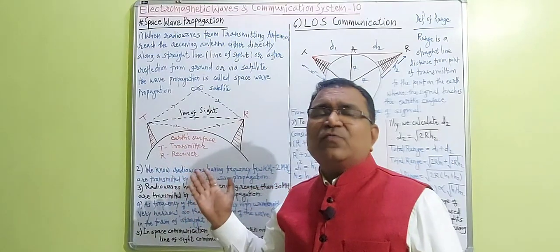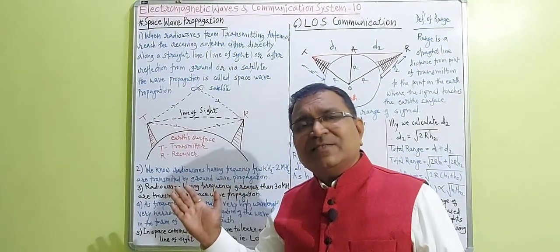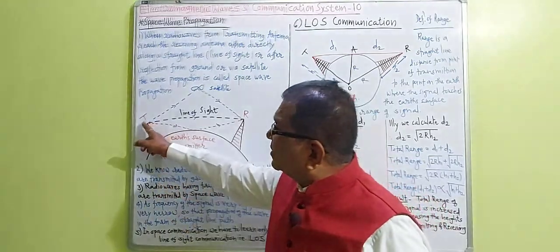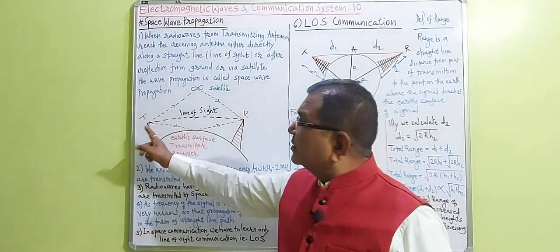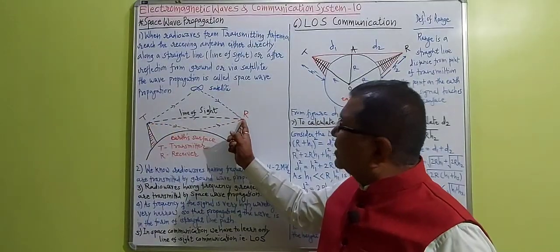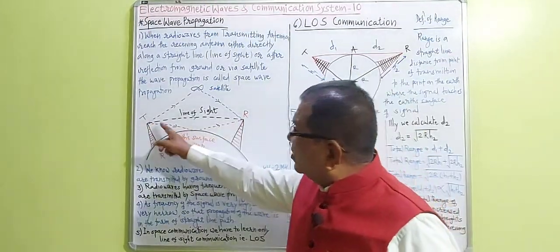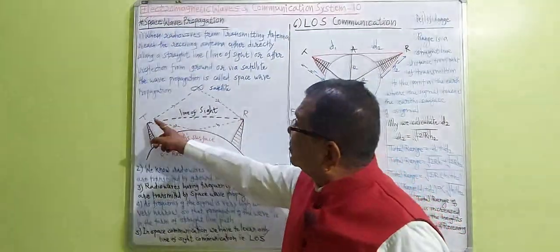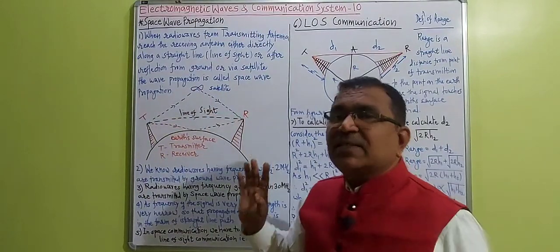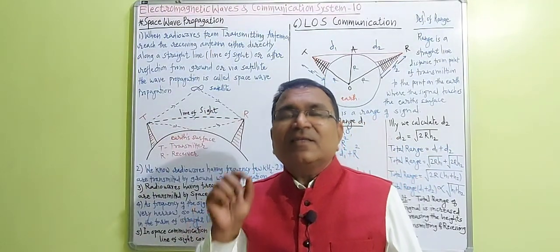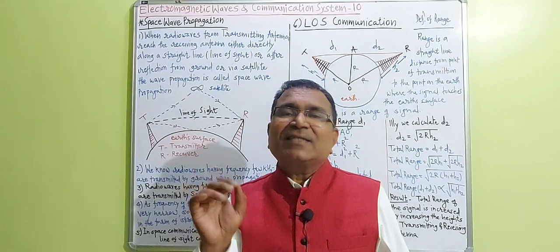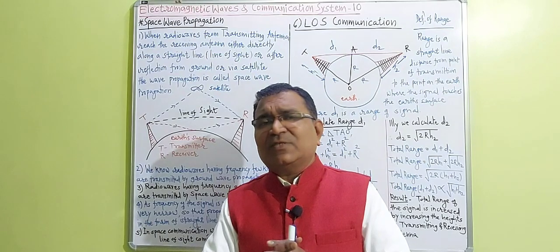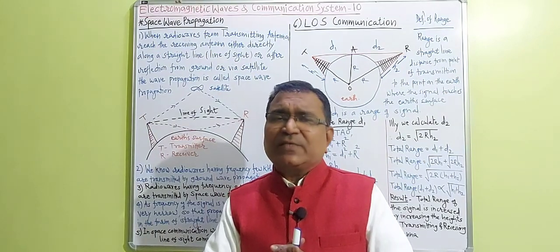From this diagram we have to prepare a definition. That definition is: radio waves from the transmitting antenna either reach along a straight line, or by reflection by the earth's surface, or via satellite towards the receiving antenna. The propagation is called space wave propagation. Dear student, have you understood the definition?